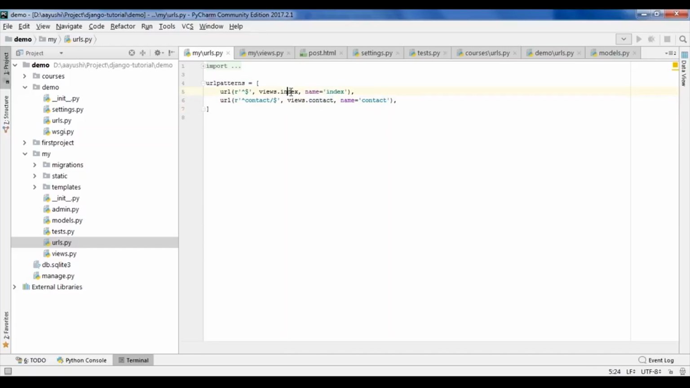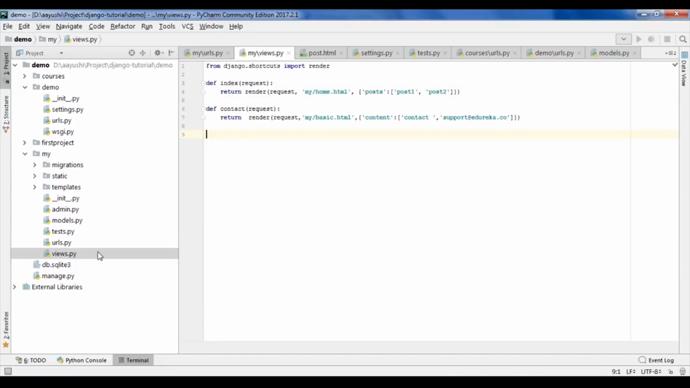Let me view these two methods in the views.py file. Here these two methods are defined. The very first method is index. Here we have not returned the HTTP response. We have simply returned the templates. I have created a template which is home.html, and there I have passed a dictionary which has a key post, and then it has post 1 and post 2.